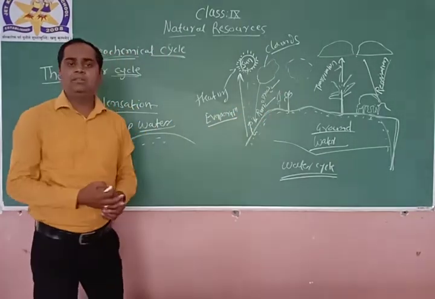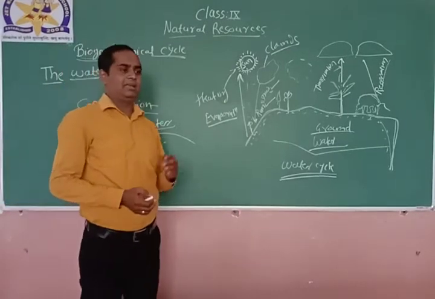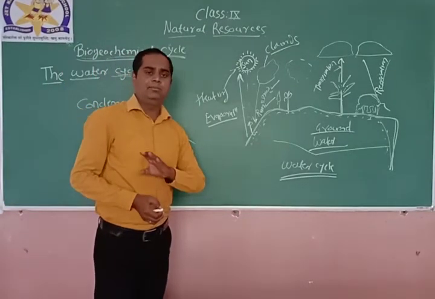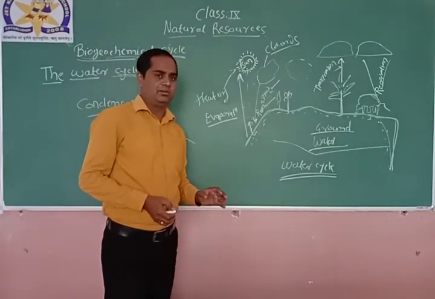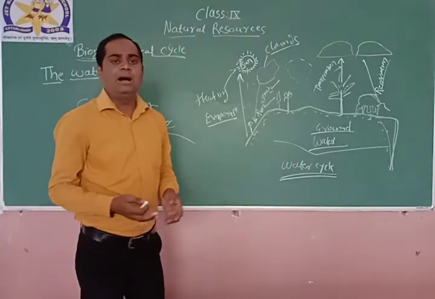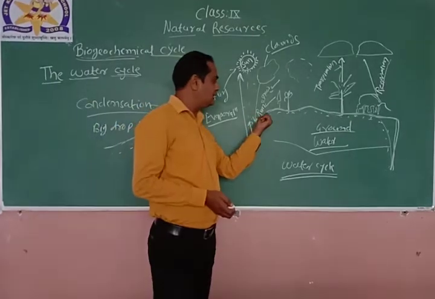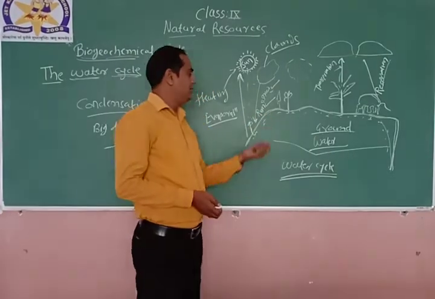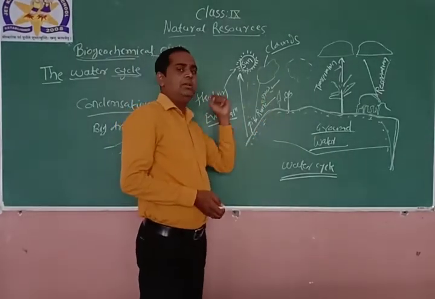Right? As in the refrigerator, if we put water, as we know, there is a 0 or even a minus temperature, so this water will get converted into ice. So the same thing will happen here also. If the temperature decreases, the rain will convert into snow.